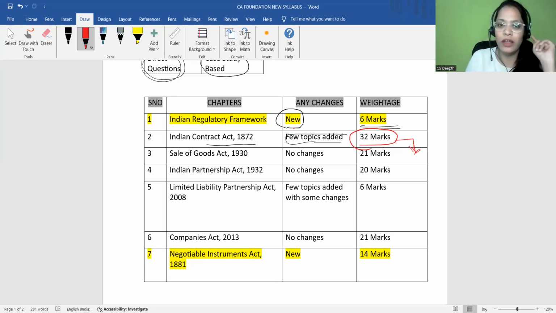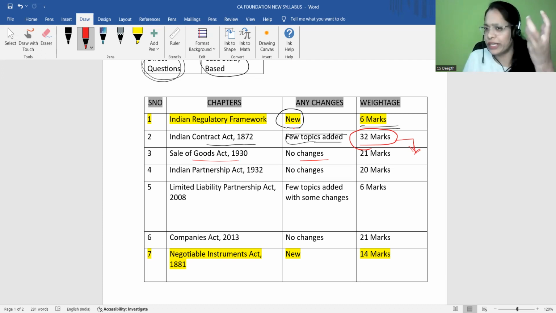1872, right? And what about the Sale of Goods Act 1930? No changes at all. Maybe certain wordings have been changed in the definitions or in the content, but apart from that, no major changes. So no changes in the Sale of Goods Act, and the weightage is around 21 marks. Of course, this is also quite an important chapter for every student. 21 marks is not a simple thing, right?